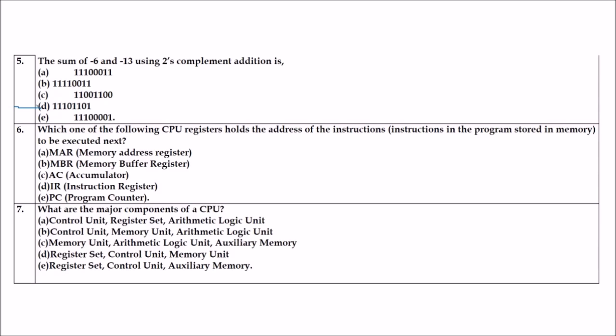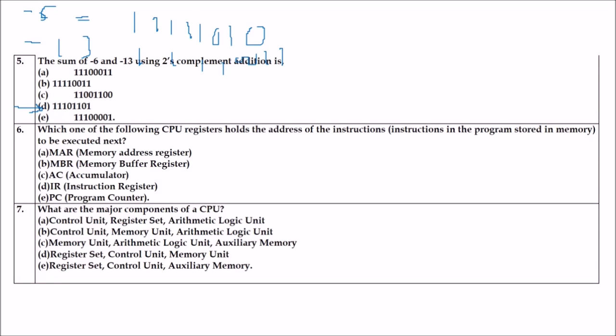So the answer is D. I hope you have found out. Let us see, -6. First we'll start with -6. The 2's complement of -6 is 1 1 1 1 1 0 1 0, and the 2's complement of -13 is 1 1 1 1 0 0 1 1. We can add the two numbers in their 2's complement form, including their sign bits, and discard any carry out of the sign to the leftmost bit position. So the answer would be -19.